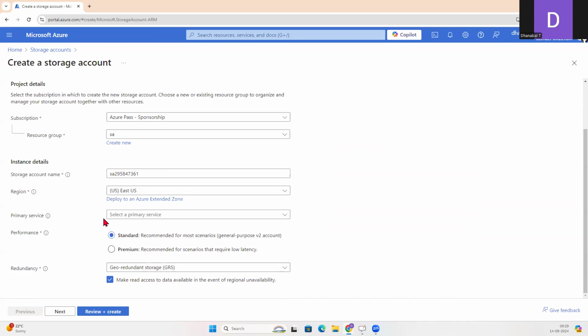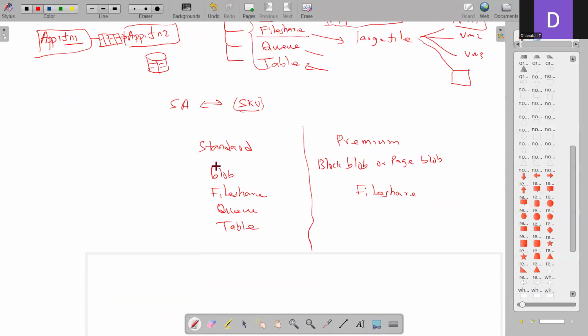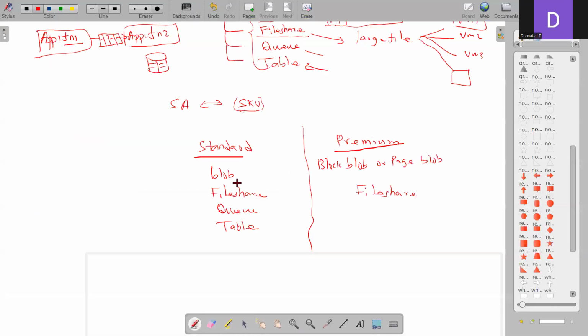And then I'm going to leave this unselected. As I said, there are two SKUs, right? When we were discussing, we said we have totally two SKUs. One, we can choose standard, the other one is premium. I'm just going with standard. The moment I say standard, I can create all these services. But when I go with premium, queue and table are not available.